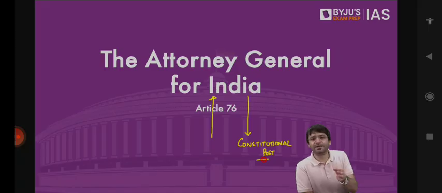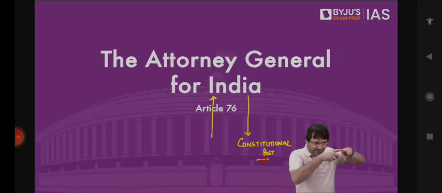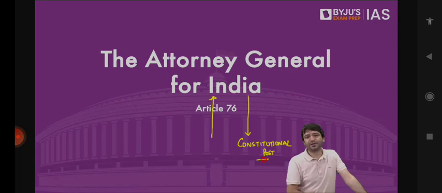Cabinet Committee is a body which has recognition in the rules, the allocation of business rules. Kitchen Cabinet is an informal body. It's not mentioned anywhere. It's not mentioned in the rules. We assume the Prime Minister and few of his ministers, it is they who take a decision, and we call them Kitchen Cabinet. Whenever a cabinet committee meeting is to be set up, for that a formal invitation is sent